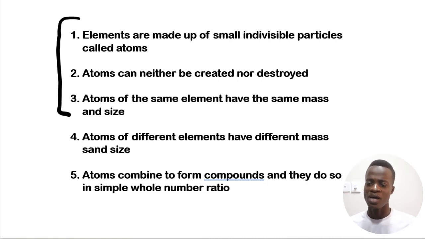So now let's look at what shows that these first three points are not true. Again, the three points are: one, elements are made up of small individual particles called atoms; two, atoms can neither be created nor destroyed; and three, atoms of the same element have the same mass and size. That's what he said. That's what we have said. Let's look at what is wrong.